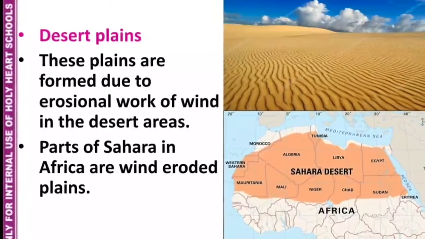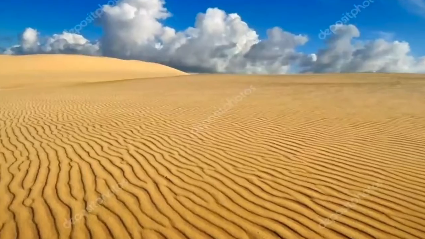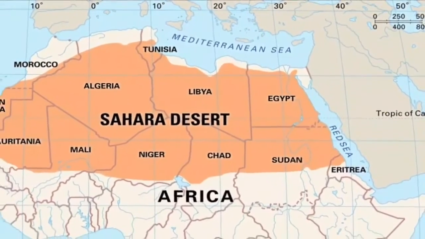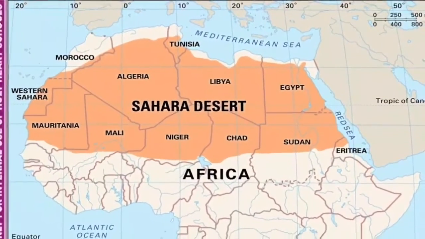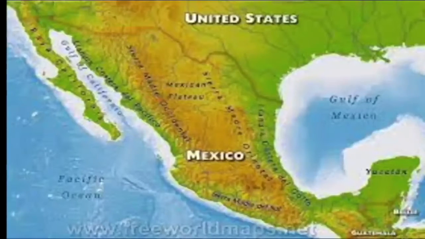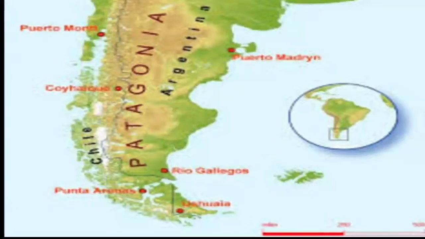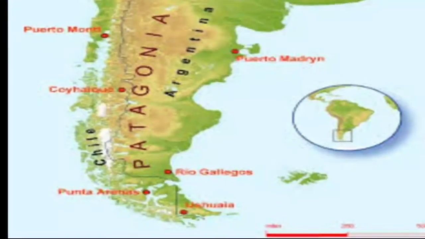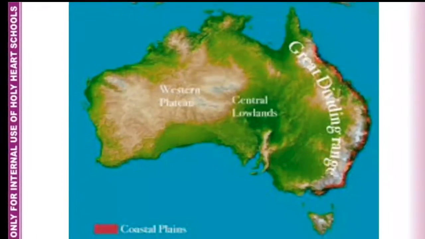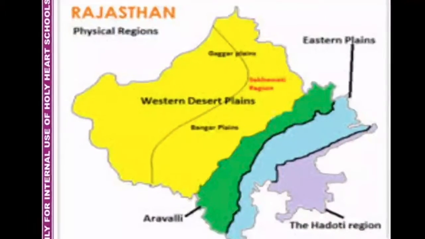Desert plains. These plains are formed due to erosional work of wind in the desert areas. Parts of the Sahara in Africa are wind-eroded plains. Some other desert plains of the world are the desert plain of Southwest America, the Patagonia in the southern Andes, the Western Australian Great Victoria Desert, the Thar Desert of India, etc.